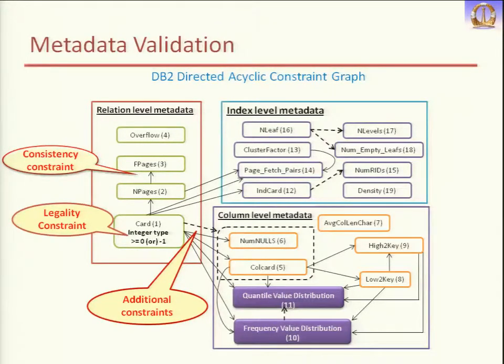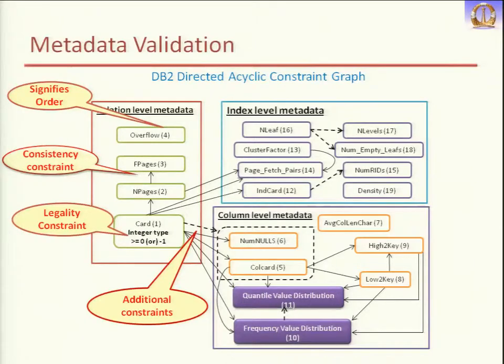Now the sum of the column cardinality plus number of nulls should also be less than or equal to this cardinality, but this constraint was missing in their documentation. So we added these, and these are represented by dashed lines, additional constraints, like here also.